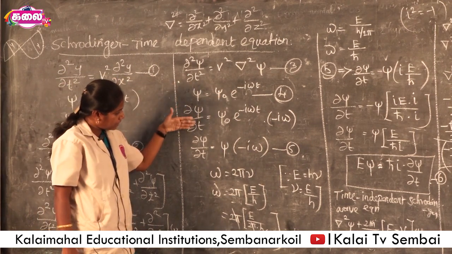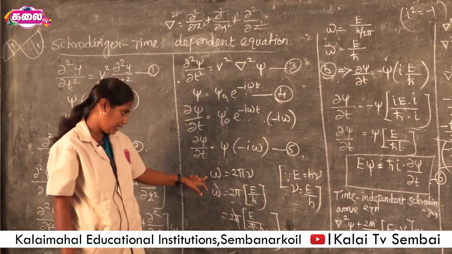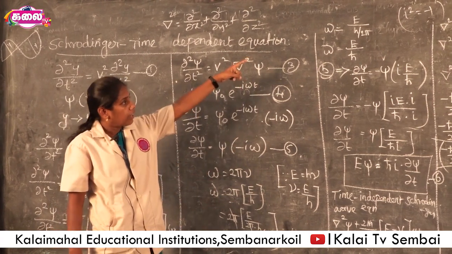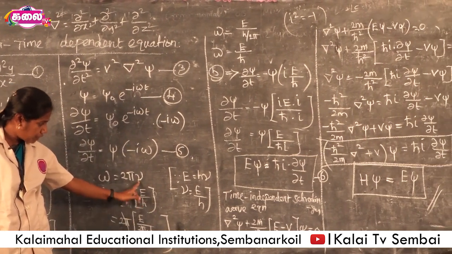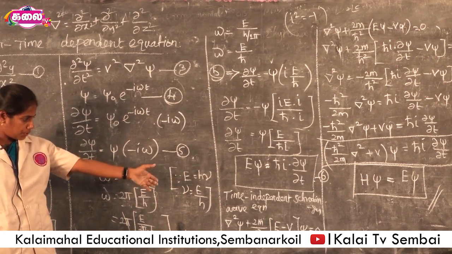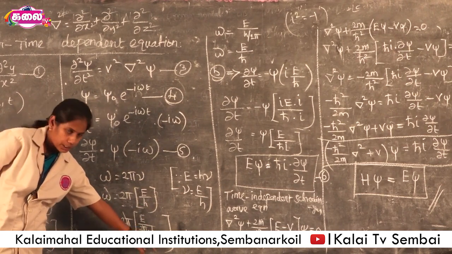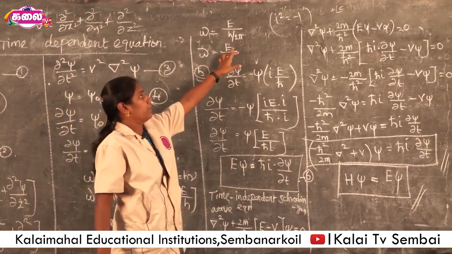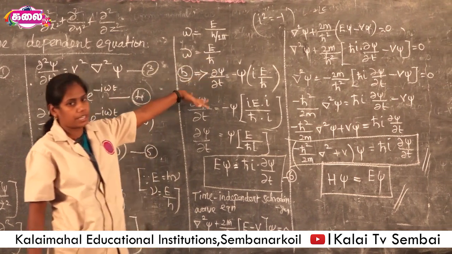Then this equation is differentiated once, and we get this equation. Then from the relation omega is equal to 2 pi nu, we get the value of omega. In the denominator, nu is obtained from the energy of a photon equation, E is equal to h nu, so nu is equal to E by h. This is substituted. Then the denominator h is multiplied and divided by 2 pi. In quantum mechanics, the value h by 2 pi is h cross. So, omega is equal to E by h cross.